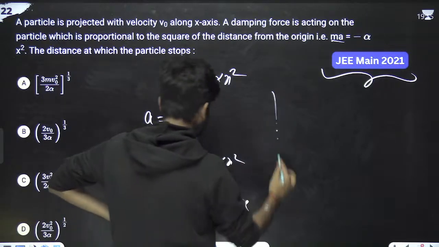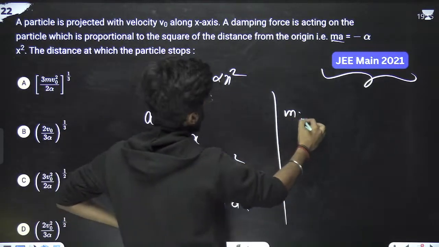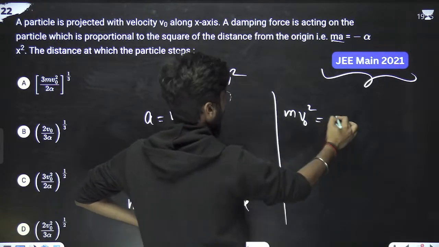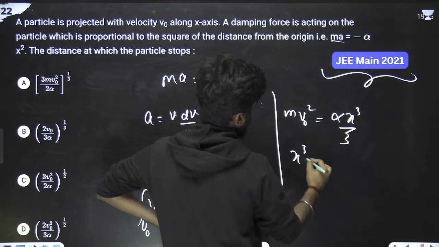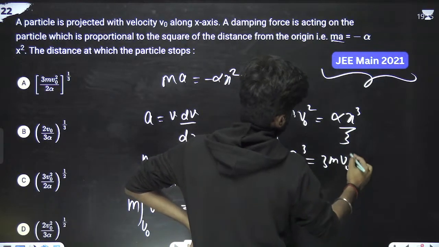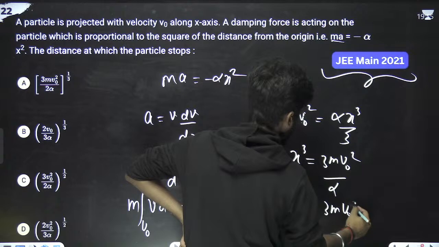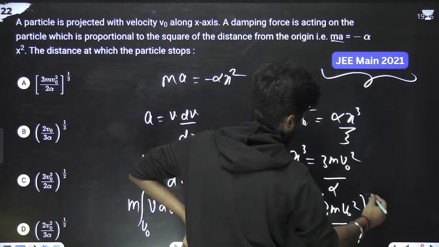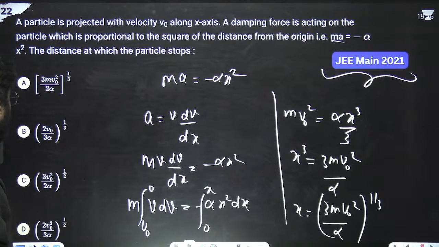So we can write it like m minus v0 square, minus got cancelled, so m v0 square is equals to alpha x cube by 3. We have to calculate x, so x cube is 3m v0 square by alpha. So x is 3m v0 square by alpha to the power 1 by 3.